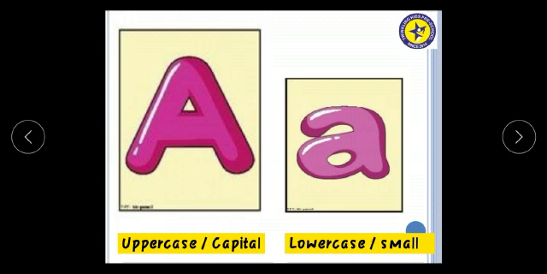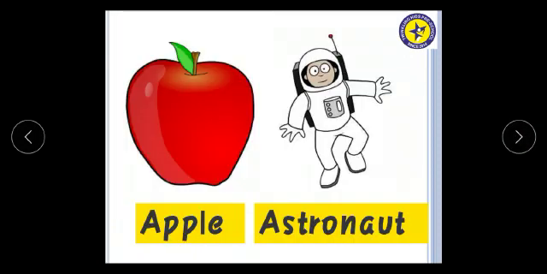Do you know the name of the letter now? Can you say sound it makes? Yes, the name of the letter is A. The sound it makes is A. Let's find out the words begin with sound A.